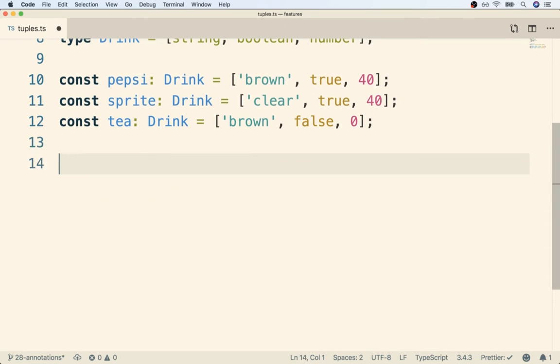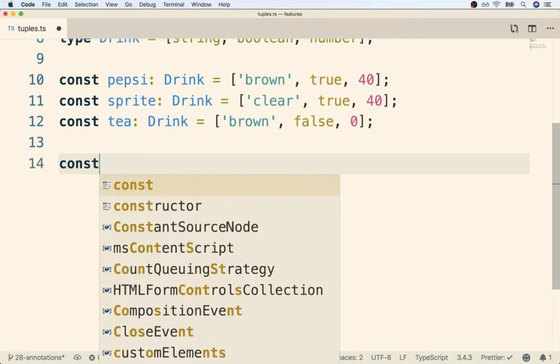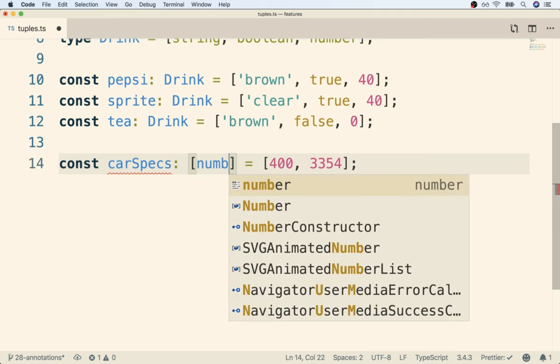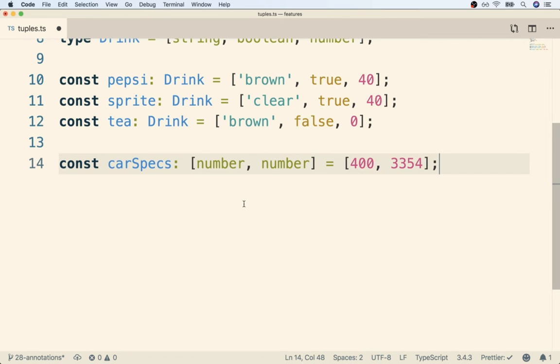that often. At the bottom of this file, I'm going to declare a new variable called carSpecs, like so. And I'm going to assign it some data that has a real important meaning around a car, like some specifications around a car. So I'm going to assign it a tuple of 400, 3354, like so. And I'll make sure that I annotate the type on here to make sure it's really clear that this is a tuple. So it's a number and a number like so.